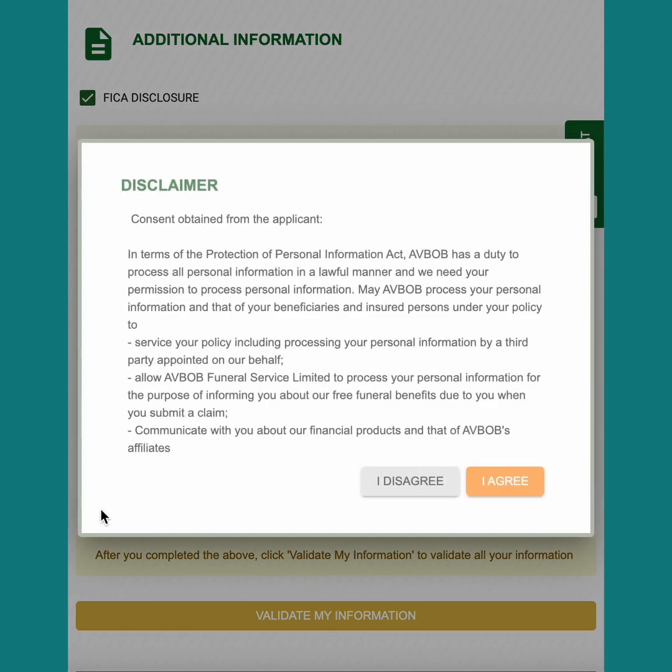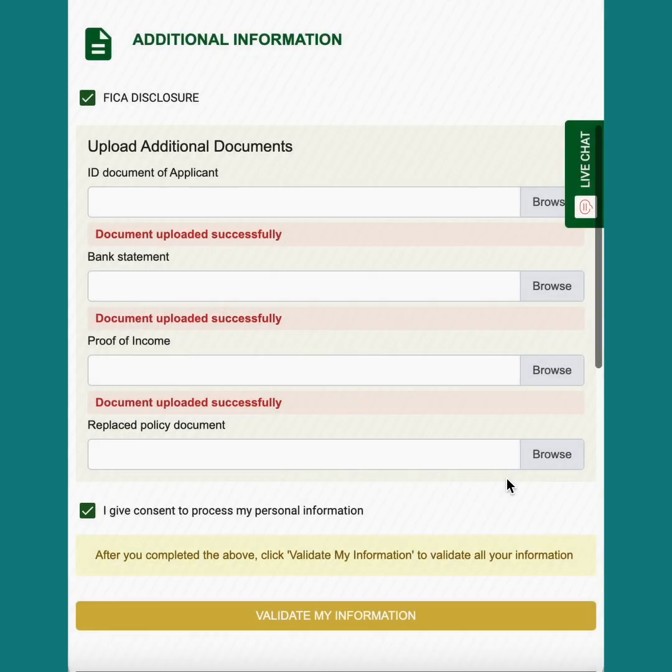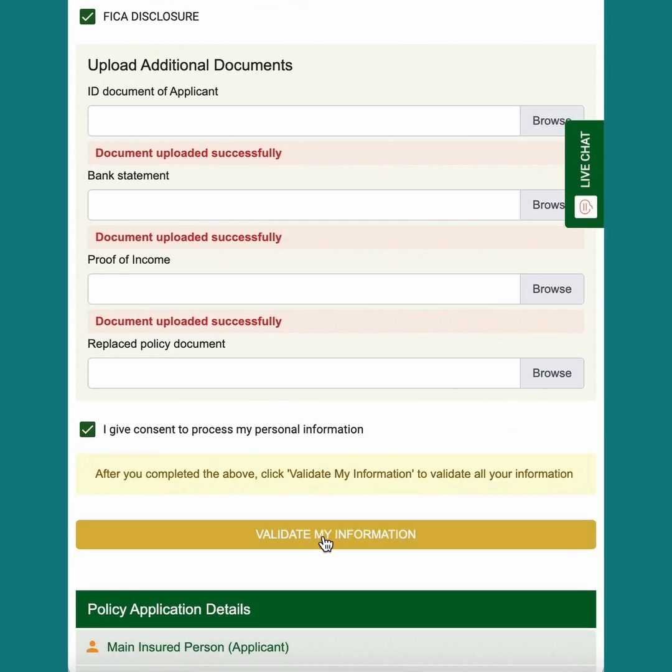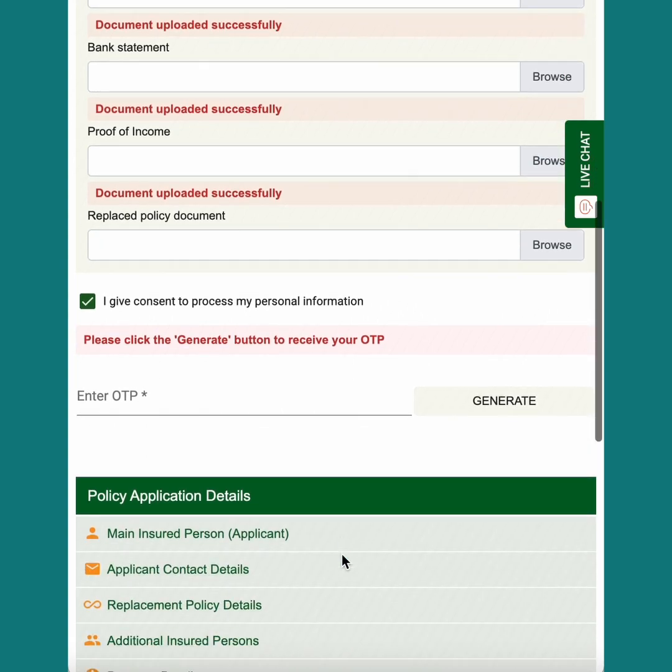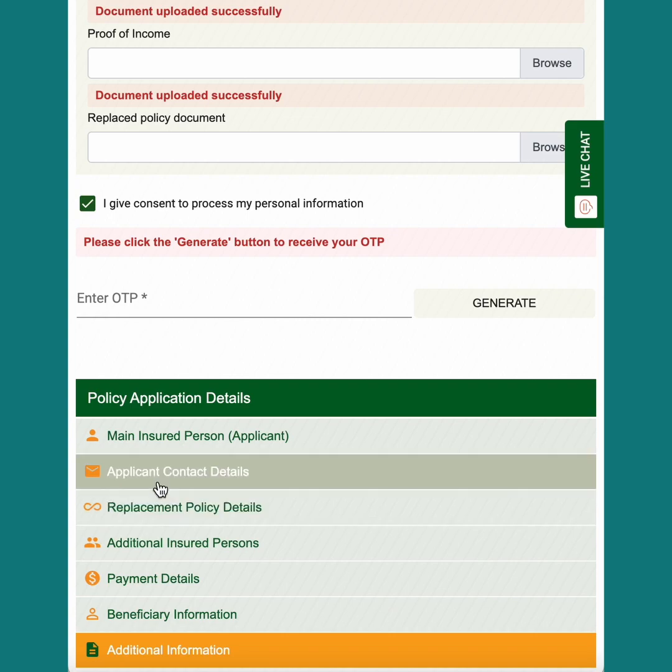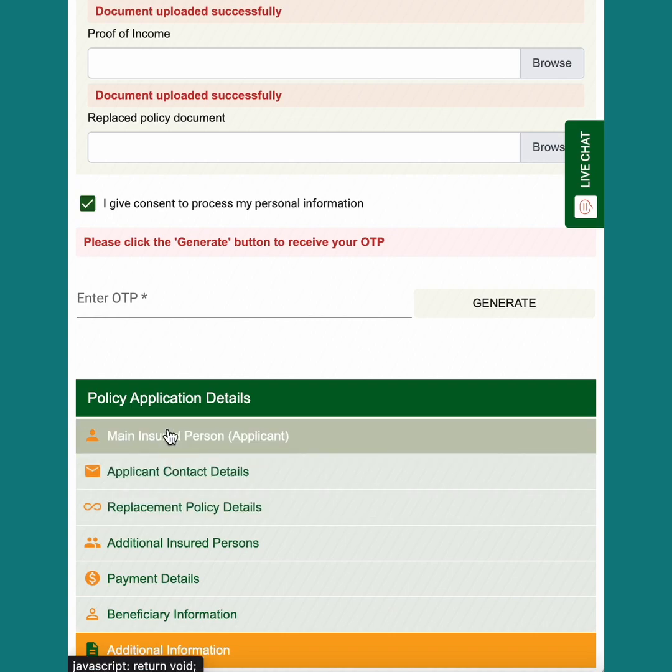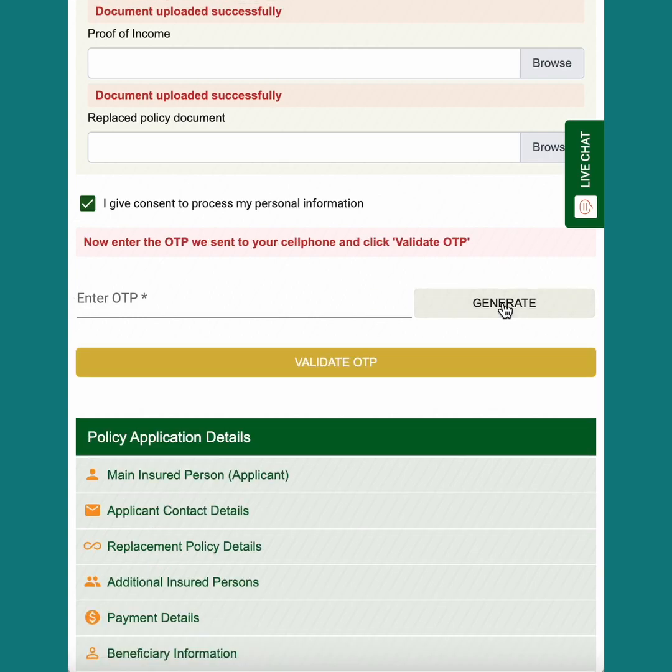Next, you need to give your consent so that you can hand over your personal information to AVBOB. Click I agree, and now you need to validate your information. If there are any issues with your profile so far, it will give you the information of what's missing, and then you'll be able to use these buttons over here to move to the relevant part of that application and make the changes. But if you're ready to go, and if there are no error messages, you can hit this Generate button over here.